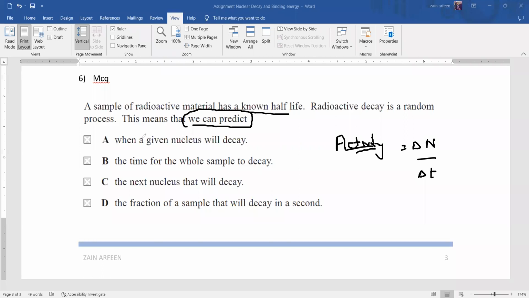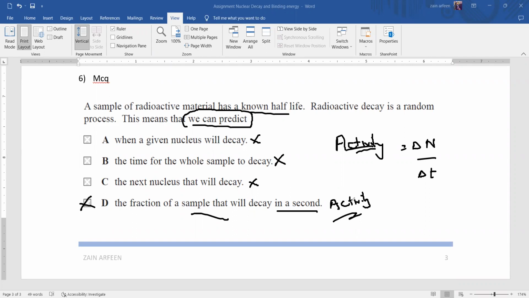So which one represents that when a given nucleus will decay, we cannot predict? It's a random process. The time for the whole sample to decay also cannot be predicted. The next nucleus to decay cannot be predicted. What we can predict is the fraction of a sample that will decay in 1 second, which represents the activity.